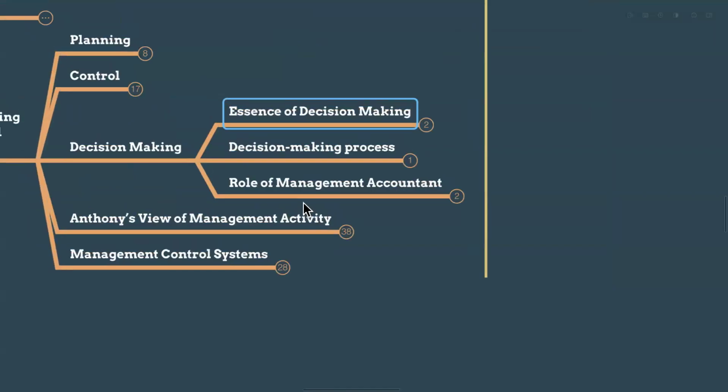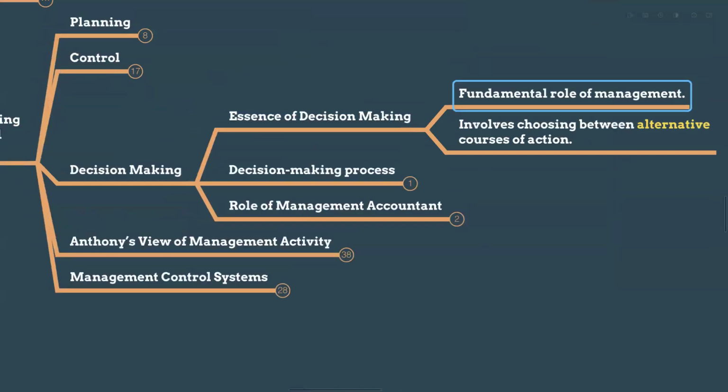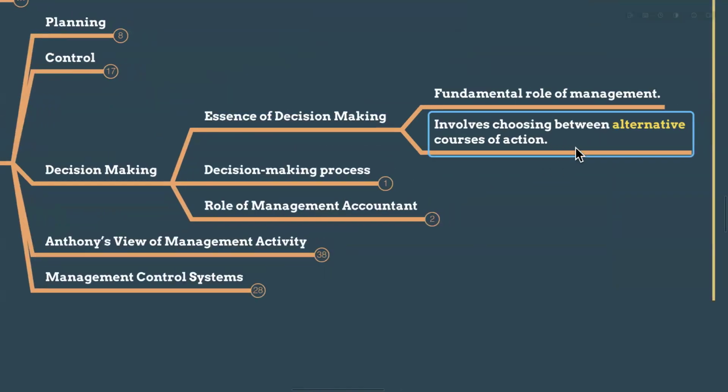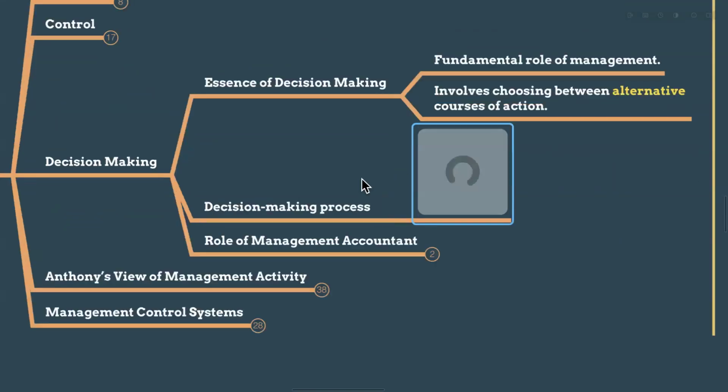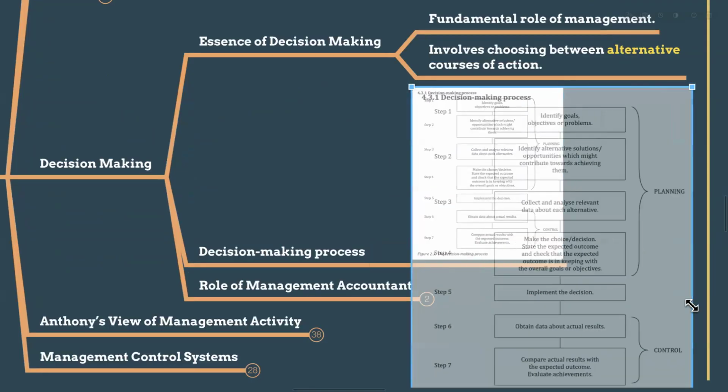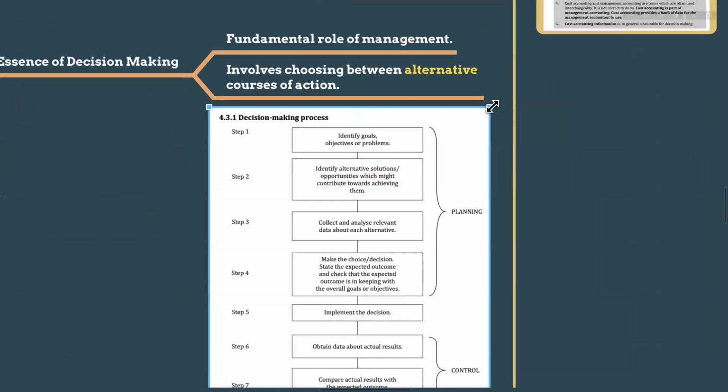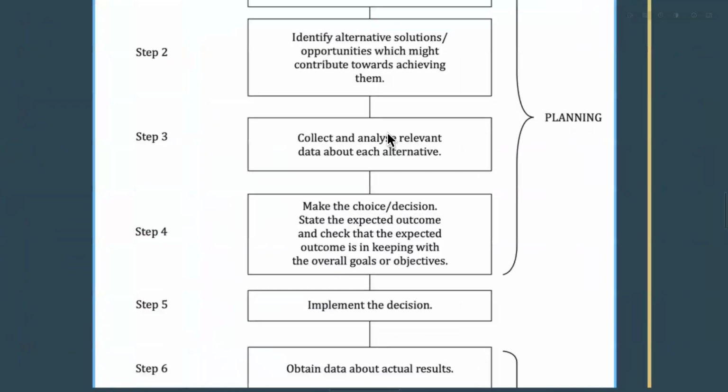And decision making, there are some essentials for decision making. That's a fundamental role of management. It involves choosing between alternatives. So we know management accounting is all about decision making. For that, we need cost information, other information, and monetary information. And the decision making process, in your study text, they have provided this chart. So this is the decision making process they are expecting you to understand.